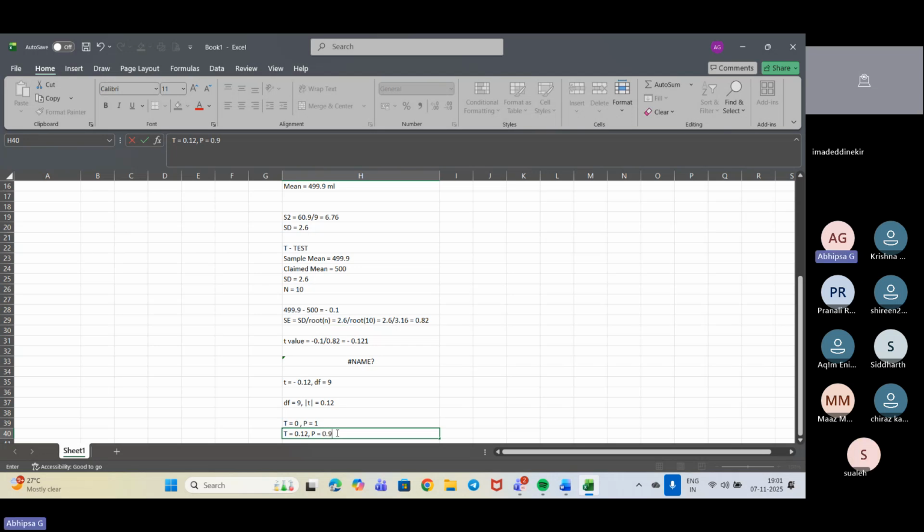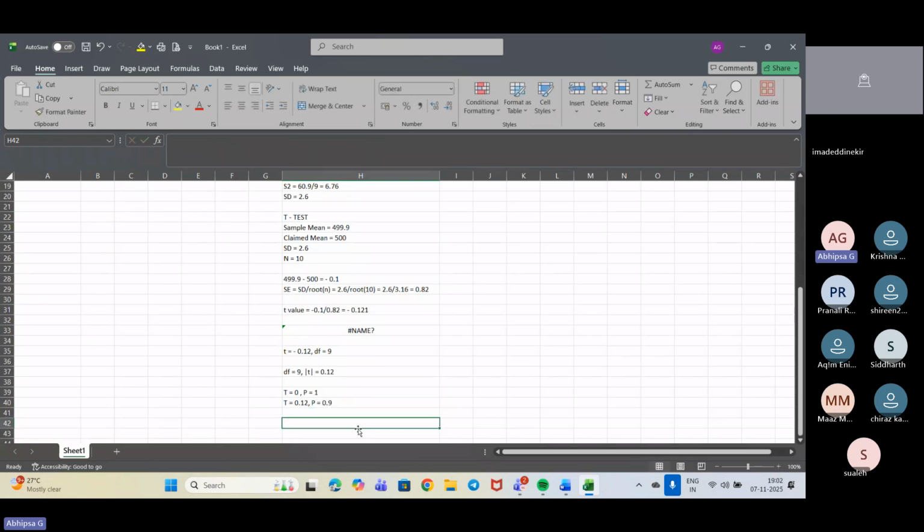Not exactly, but maybe 0.8999, so it is around 0.9. So I am getting the p value equal to 0.9.